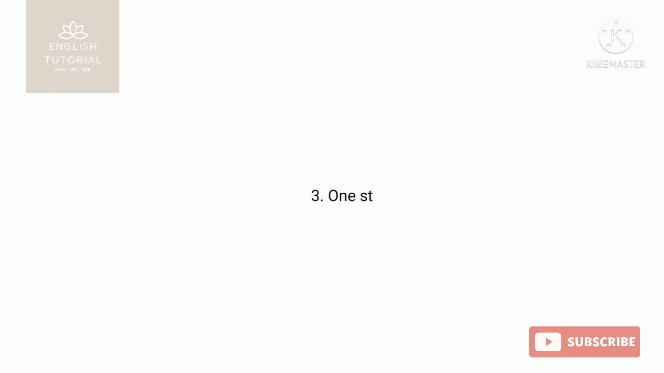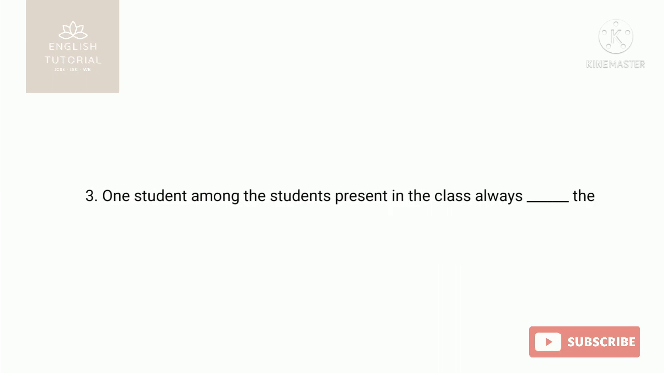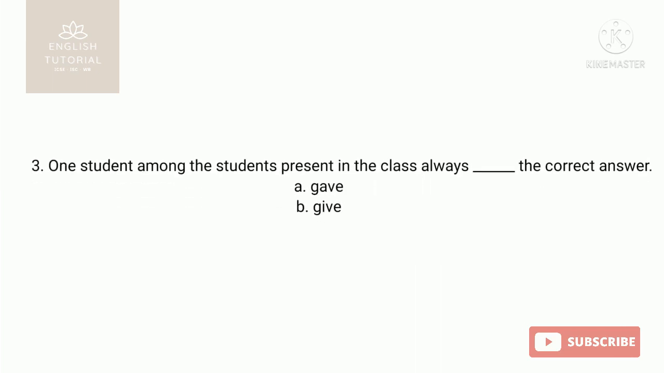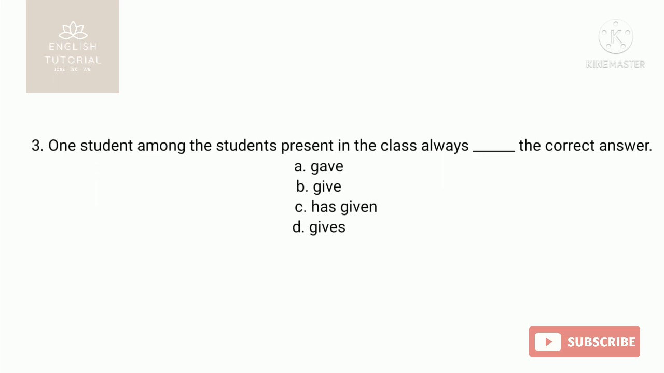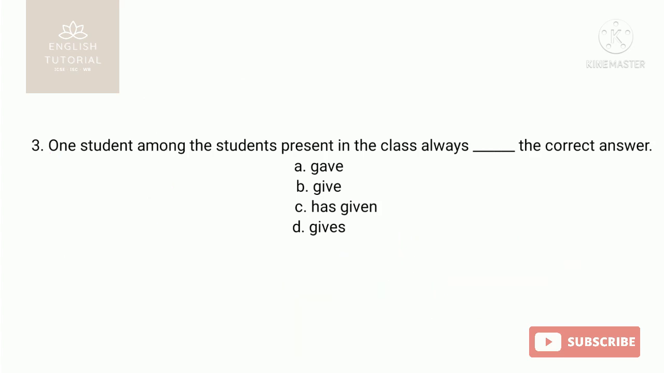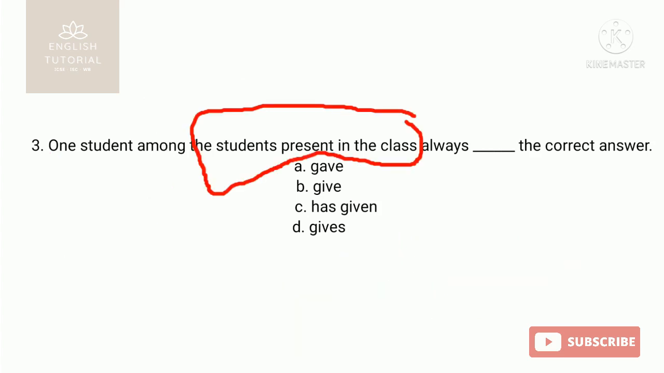I am coming to the third question. Here the question is, one student among the students present in the class always, then the blank place is for the verb, the correct answer. Options are given: gave, give, has given, gives. Here, one student, after that among, which is the preposition, and after that the students present in the class. So the students present in the class is the noun phrase.